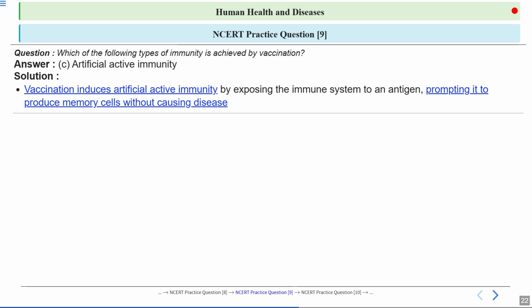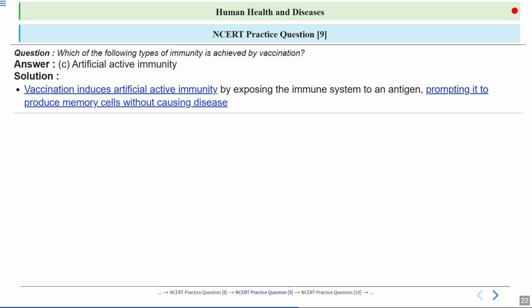Here the body is building its own defense without having to suffer from the actual disease. We are building the body's defense beforehand, so that whenever the pathogen attacks, our body is ready to fight that pathogen.